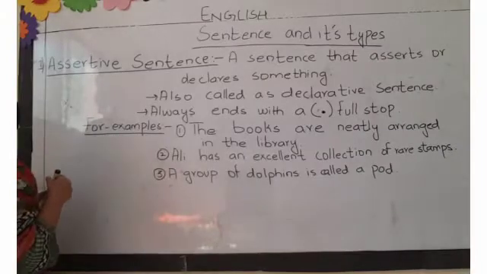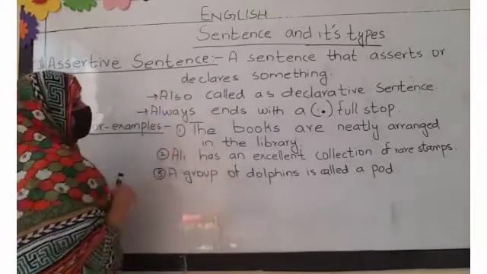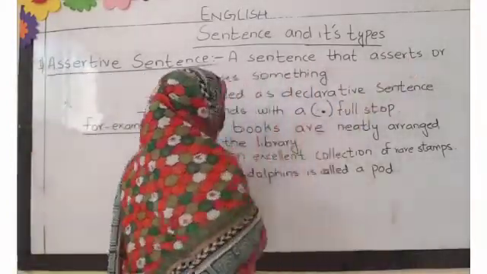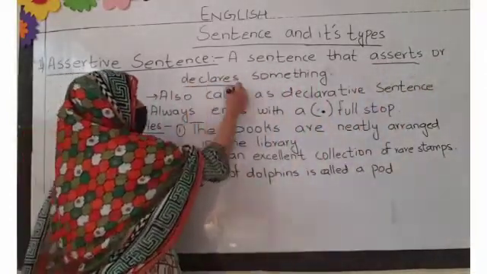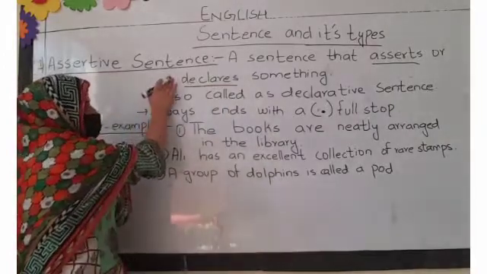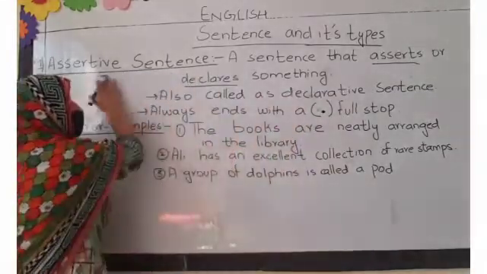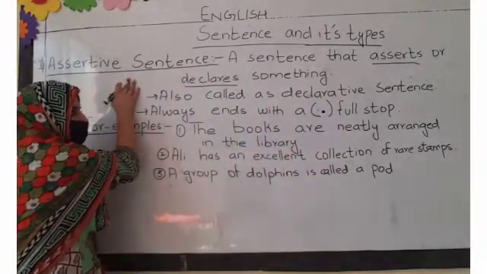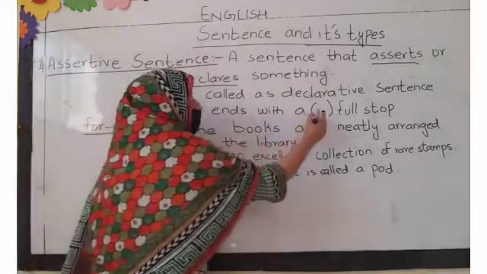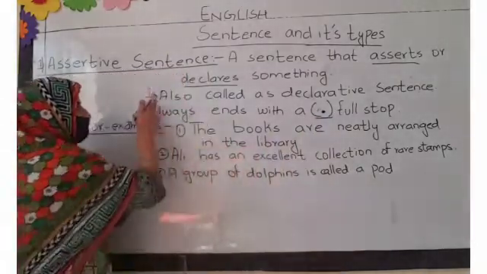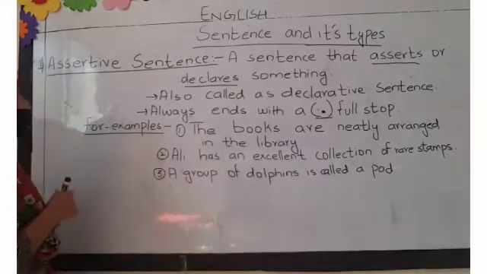So students, the first type of sentence is the assertive sentence. What is an assertive sentence? An assertive sentence is a sentence that asserts or declares something. It is also called a declarative sentence. And one thing more, it always ends with a full stop. So students, assertive sentences are also called declarative sentences and these sentences end with a full stop.